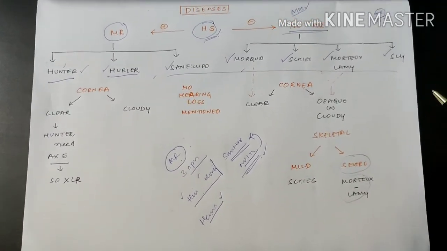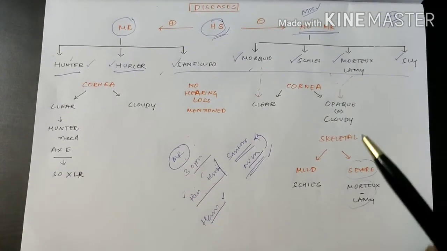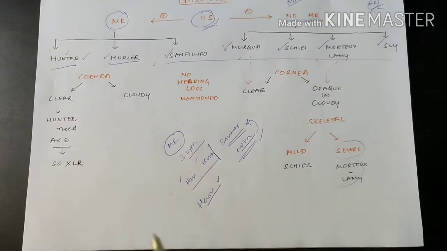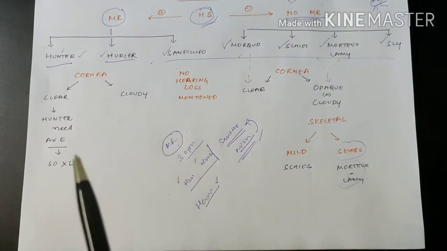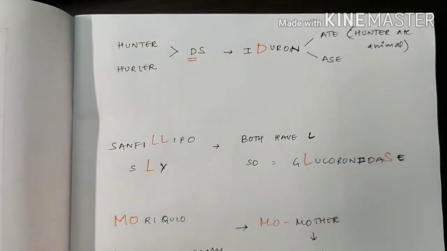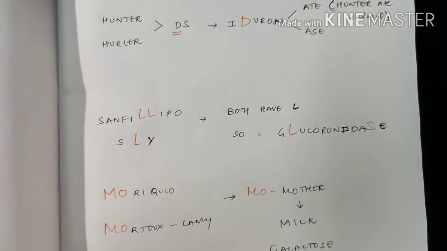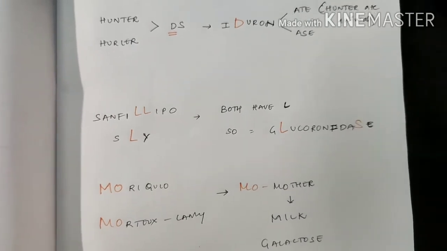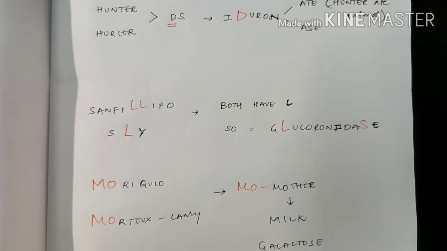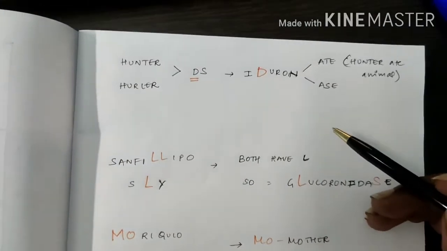Don't bother about all the other features. In the question, they will ask clinically. You just need to differentiate the diseases with these features in mind. Now, how to remember the enzymes regarding these diseases. Enzymes are more important in the exams than the features. So to remember the enzymes, just see here.